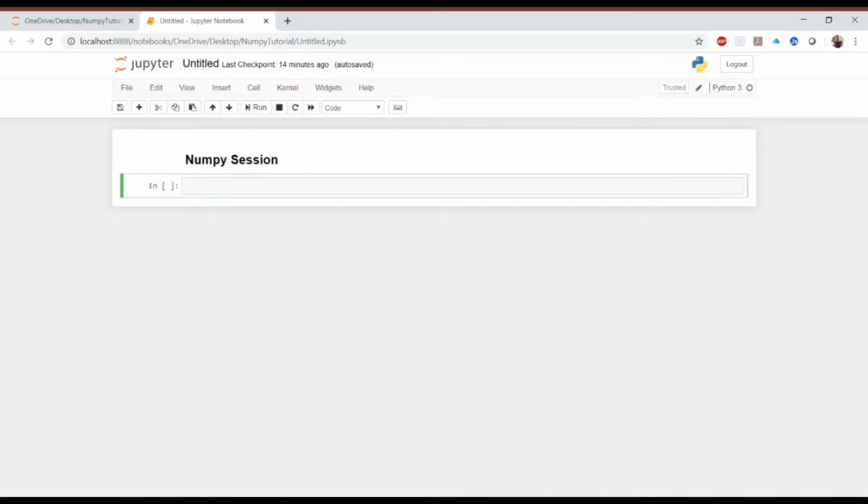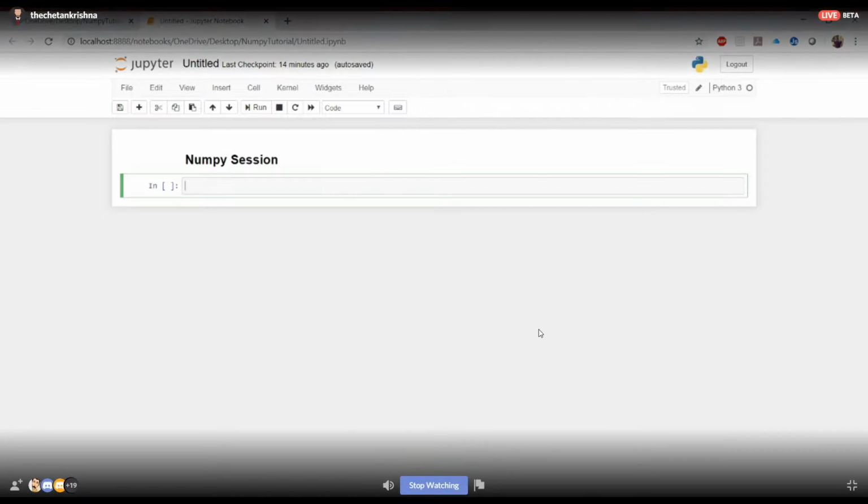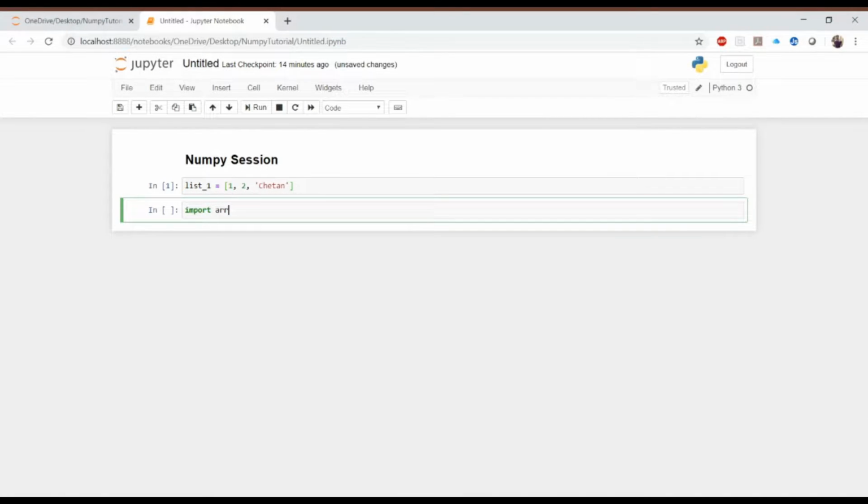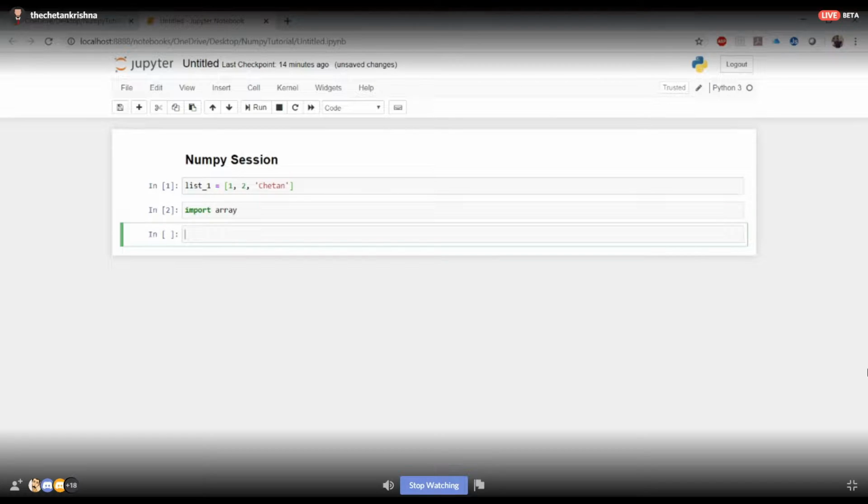First of all, I want to understand whether you all know the difference between a list and an array. Let's say I create one list, list one, and I add 1, 2, and so on. So this is one list. Then I create an array using the Python array function, so I have to import array, and then I will do it.